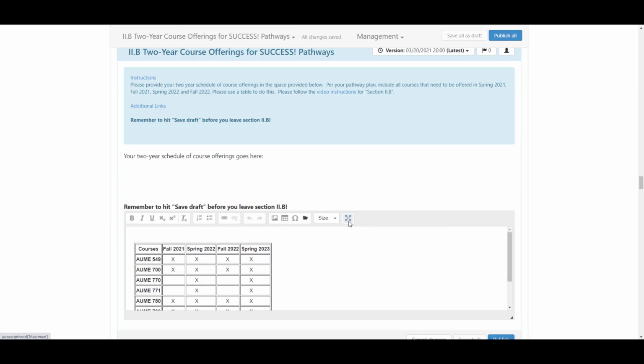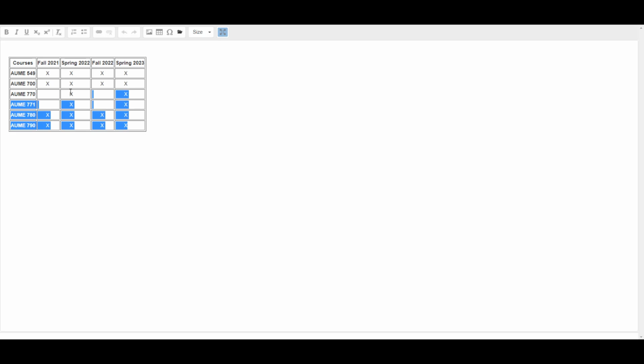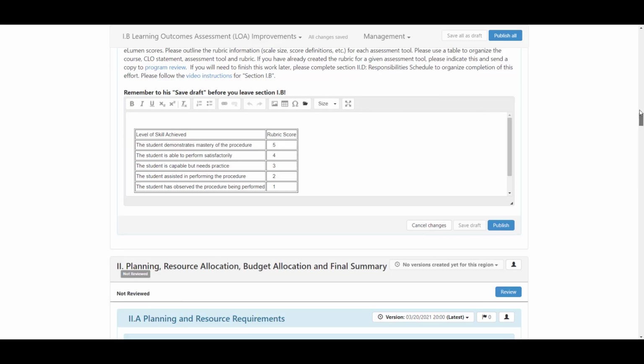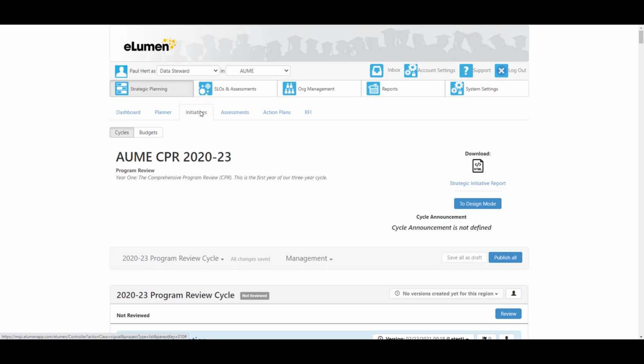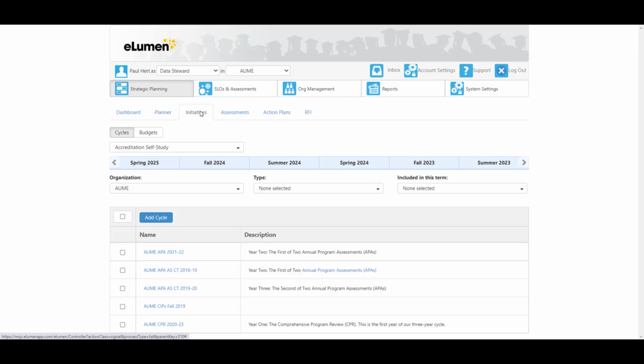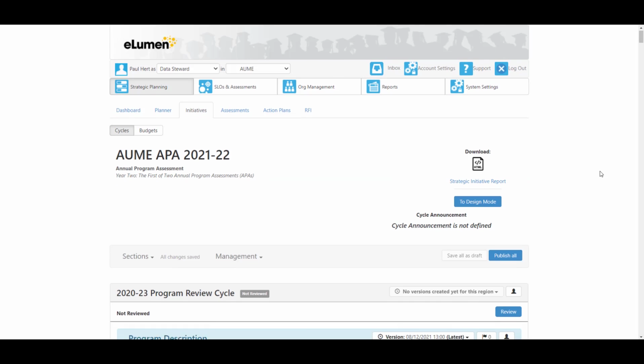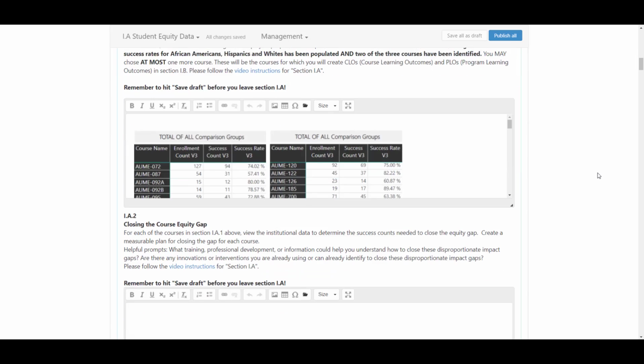Click on the Maximize button, highlight the schedule, and copy it using the mouse or Control-C. Click on the Minimize Maximize button, scroll up to the top. Now click on Initiatives again. Click on the name of this year's program review, AUME APA 2021-2022. Scroll down to section 2B